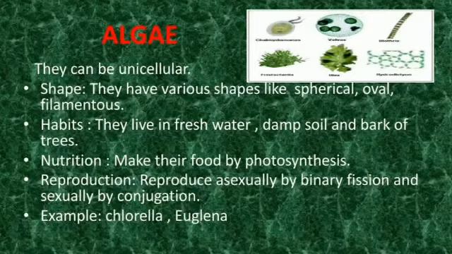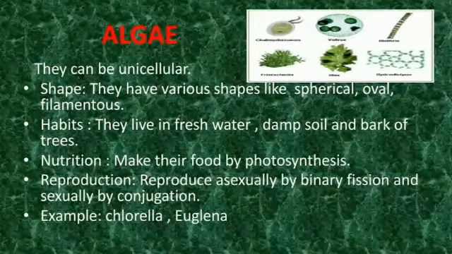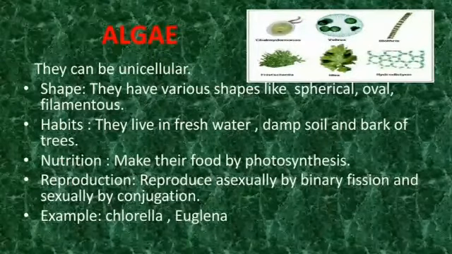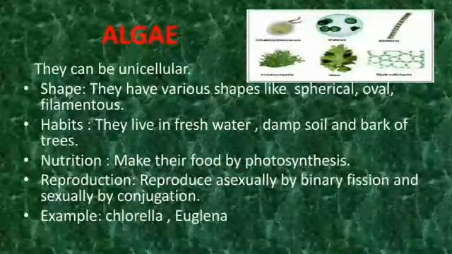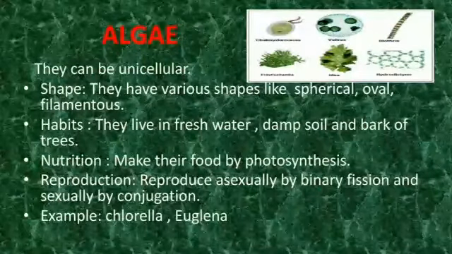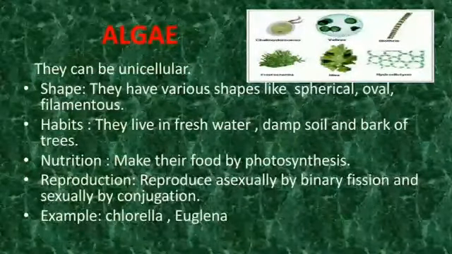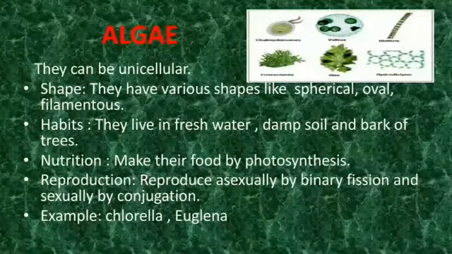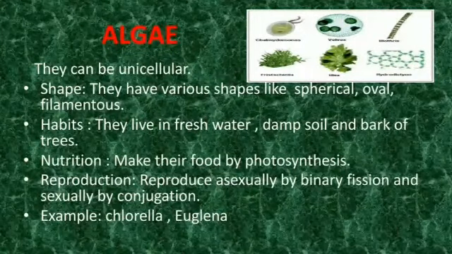Algae. They are usually unicellular organisms and few are multicellular and some are colonial. They are found in fresh water and in moist soil and bark of the trees. The shapes. They have various shapes like spherical, oval, filamentous. Now the nutrition.